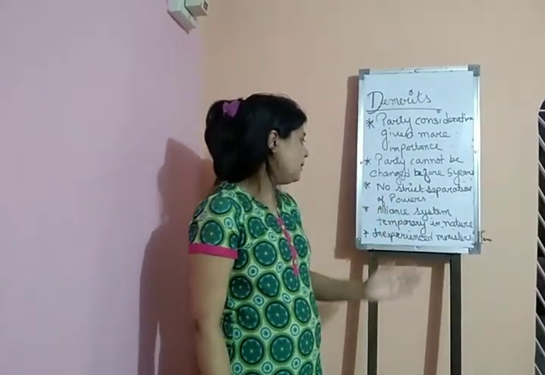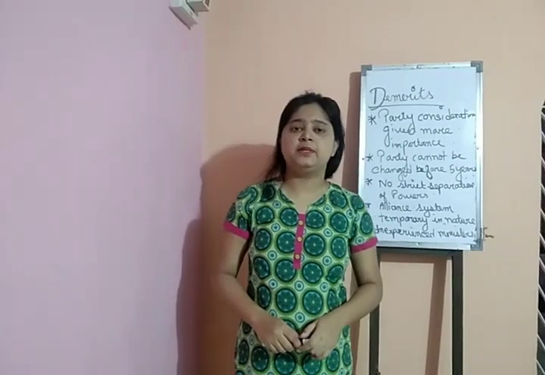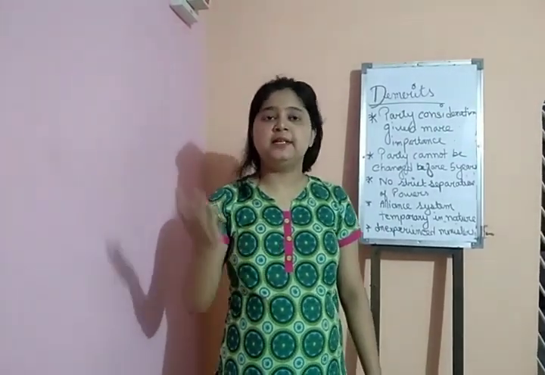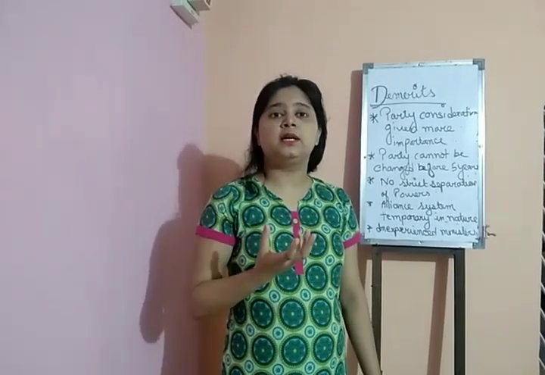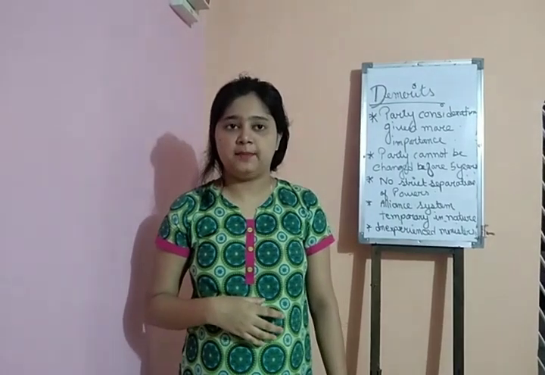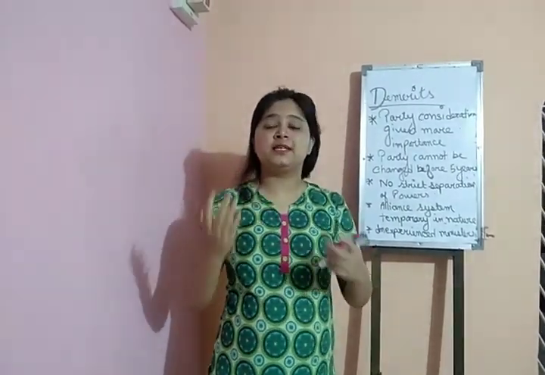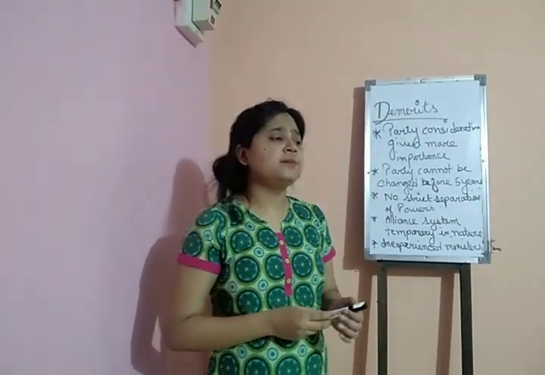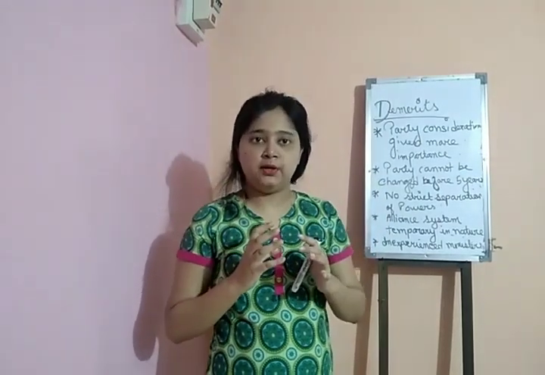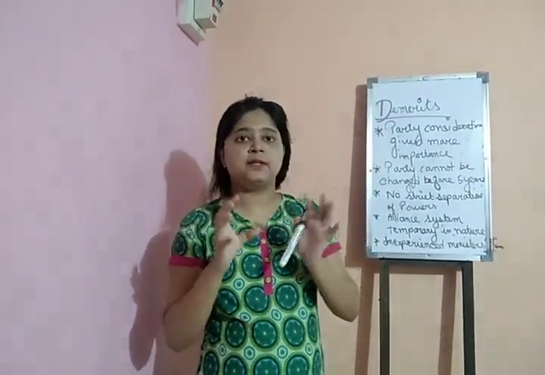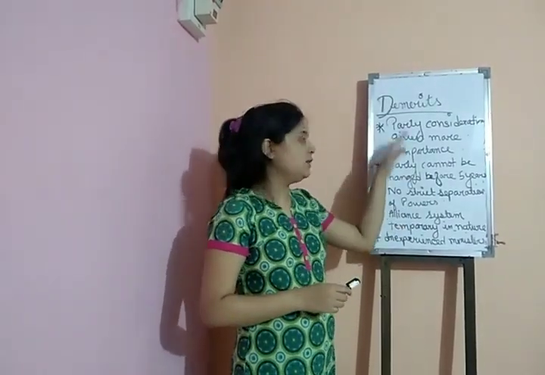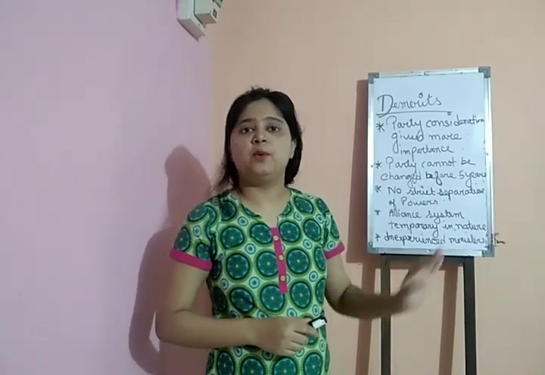An alliance system which is temporary in nature. In the parliamentary form of government, what happens? The political party which gets the absolute majority can form the government. Suppose one political party is not able to form the government, then they can make an alliance with some other political party. That alliance system is basically temporary in nature, because sometimes it creates some political chaos among the alliance members, or allies. There arises some political chaos, which is very temporary in nature. So that is another important demerit of the parliamentary form of government.